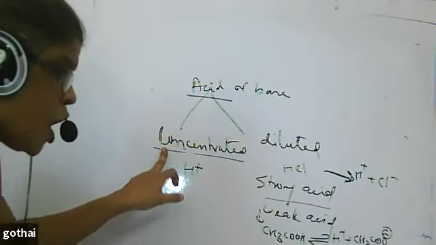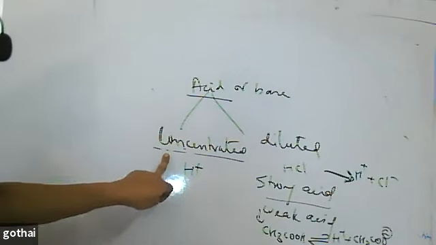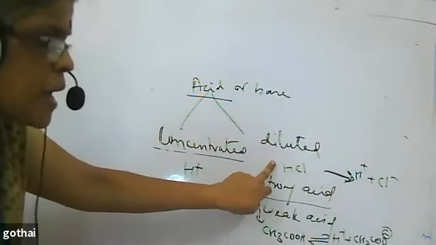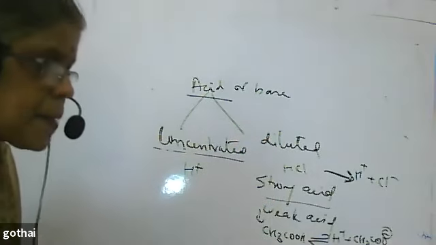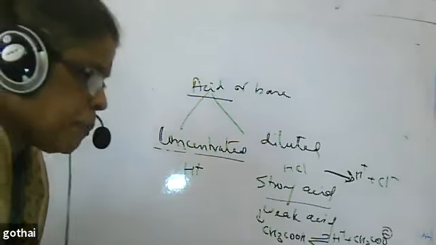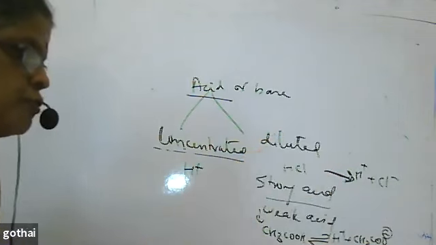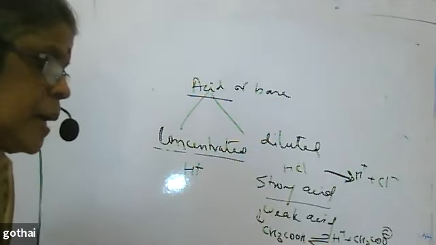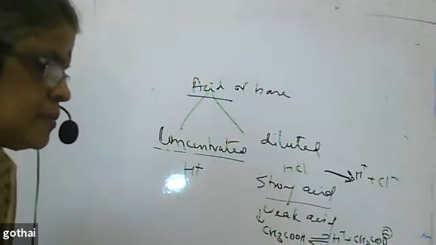Number of ions per unit volume being more makes it concentrated; less makes it dilute. For example, I make it very clear. I mix white beads and red beads and take a handful. Then the number of white beads in your hand will be lesser.